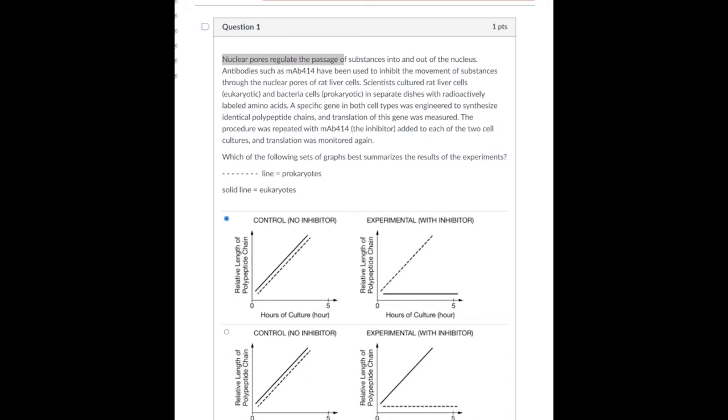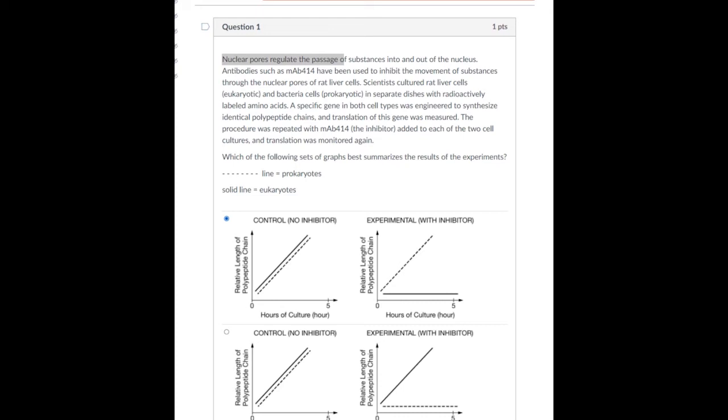Okay, now this second one here, this is the experimental. This is the one where they added the inhibitor that is going to prevent things from going in and out of nuclear pores. Now, all you need to know about this is, okay, well, a prokaryotic cell does not have a nuclear pore. Things don't leave the nucleus to get translated like they do in the eukaryotic cell. Okay?